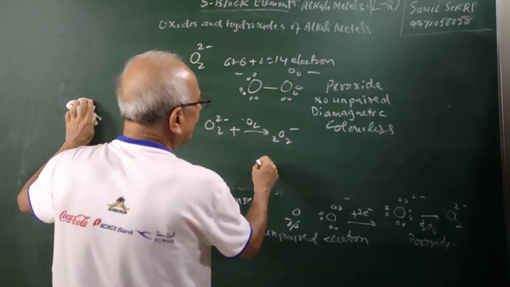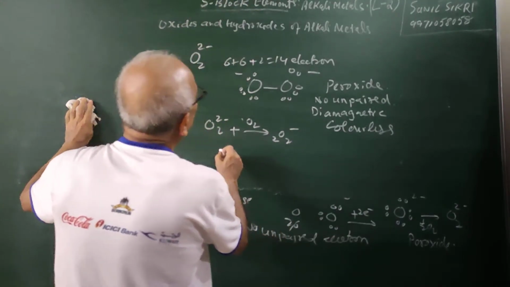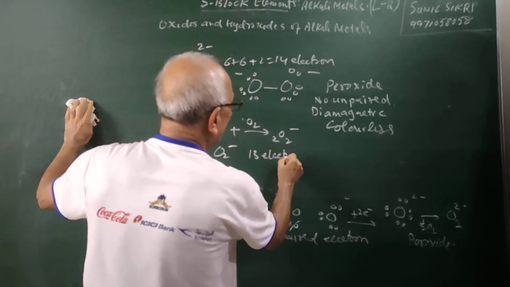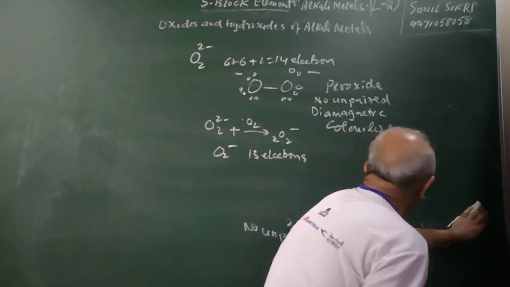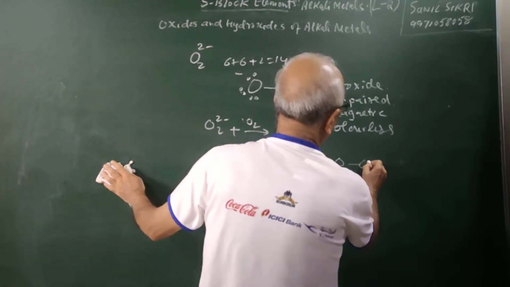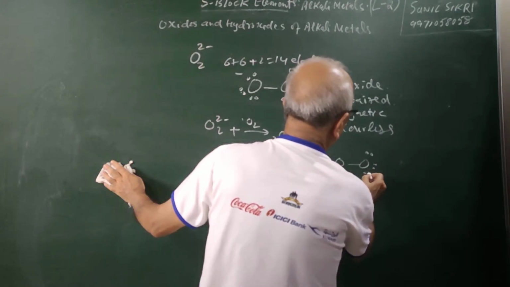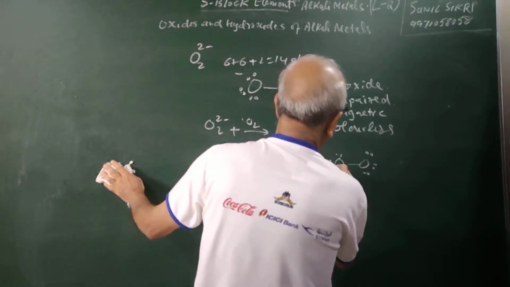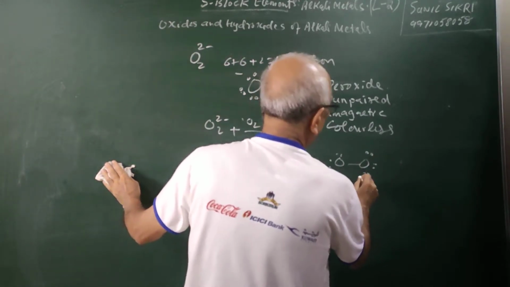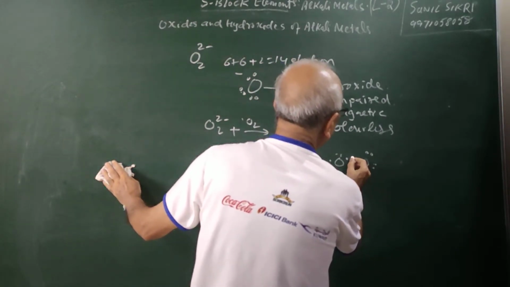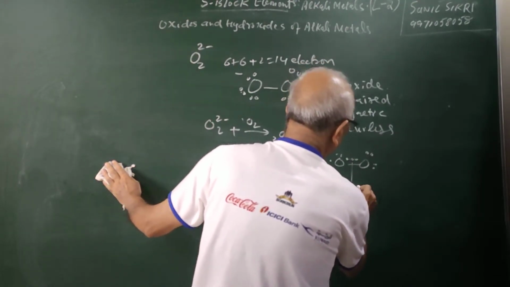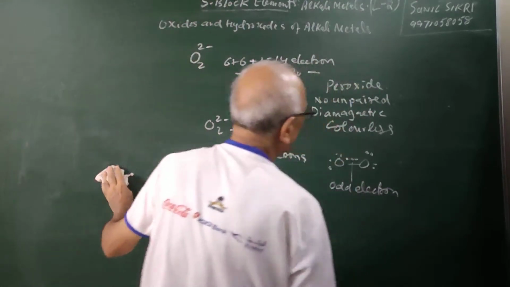So O2 minus, what is this superoxide? Here, how many electrons do you have? O2 minus has 13 electrons. If you see the Lewis electron dot structure, it will look like this: 2, 4, 6, 8, 10, 12. So there will be a 13th electron, an odd electron. It will have an odd electron.